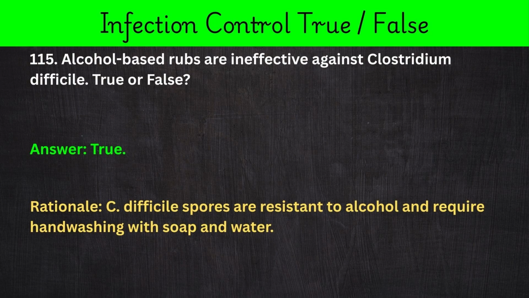115. Alcohol-based rubs are ineffective against Clostridium difficile. True or false? Answer: true. Rationale: C. difficile spores are resistant to alcohol and require handwashing with soap and water.